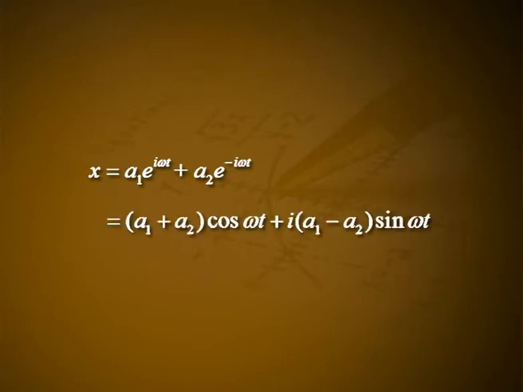The general solution is x is equal to a1 into e raised to i omega t plus a2 into e raised to minus i omega t, which is equal to (a1 plus a2) into cos omega t plus i into (a1 minus a2) sin omega t. We may note x is not complex, it is real. In fact, a1 and a2 are complex numbers in such a way that a1 plus a2 is real and a1 minus a2 is pure imaginary.